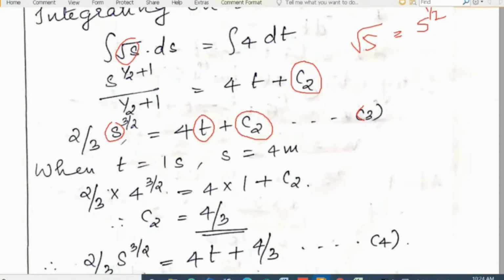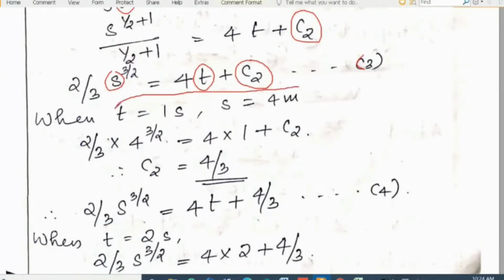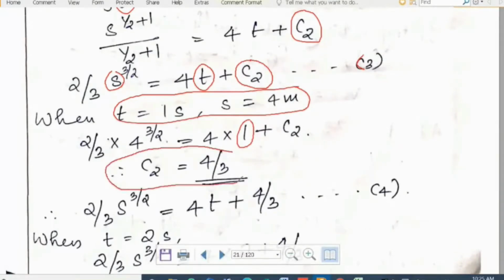Then the initial conditions given are t is equal to 1 second, s is equal to 4 meter and v is equal to 2 meter per second. Here we don't have any term of v, so we will use the conditions t equal to 1 second and the displacement was 4 meters. So we substitute the values of t and s in equation number 3. What we will get? 2 by 3 into 4 raised to 3 by 2 is equal to 4 into 1 plus c2. So we will get c2 is equal to 4 by 3.